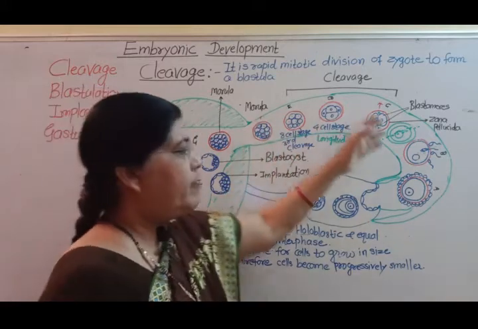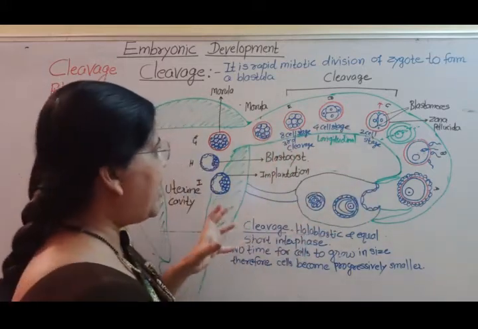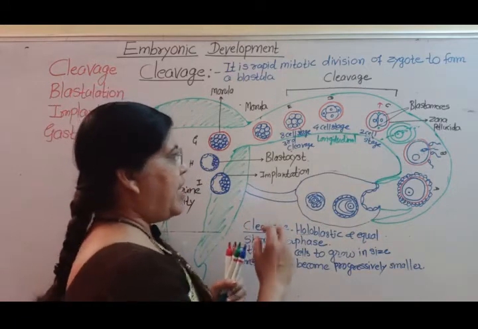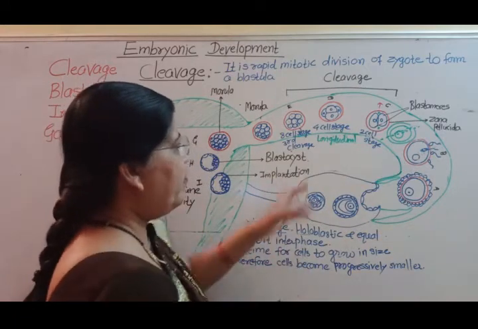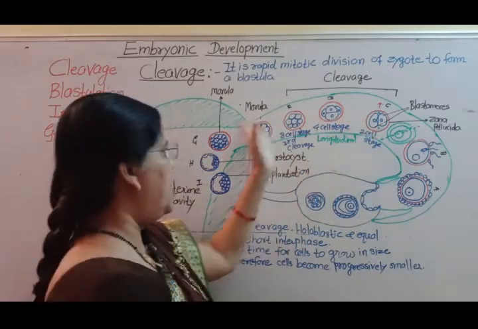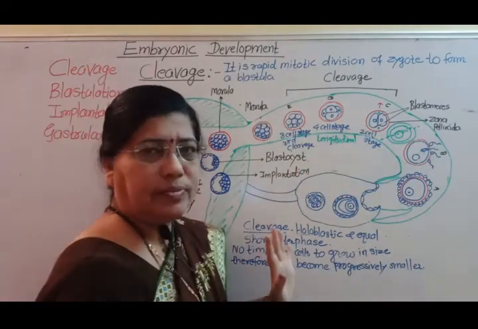See, this is the fallopian tube, internally lined by ciliated epithelium, and by the movement of cilia and by peristaltic movement of the fallopian tube, this embryo is gradually pushed towards the uterus.